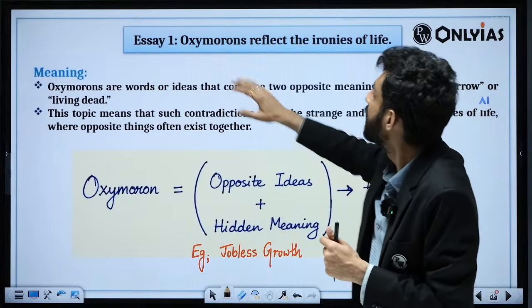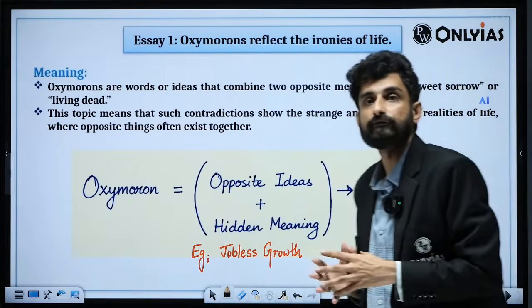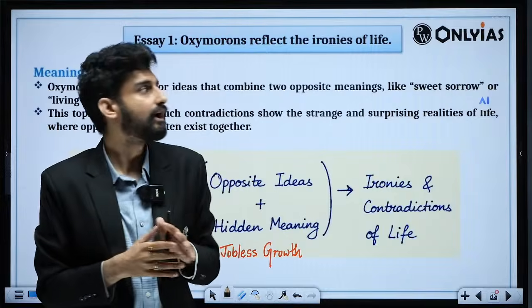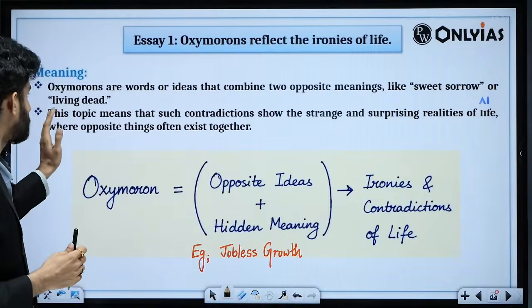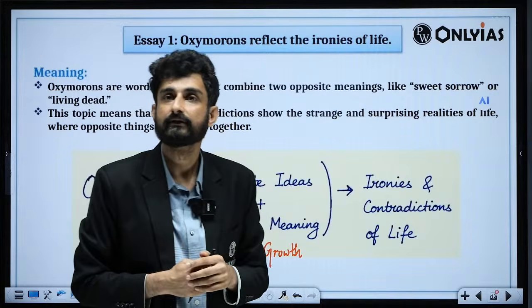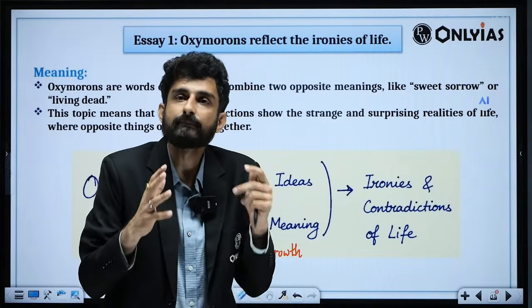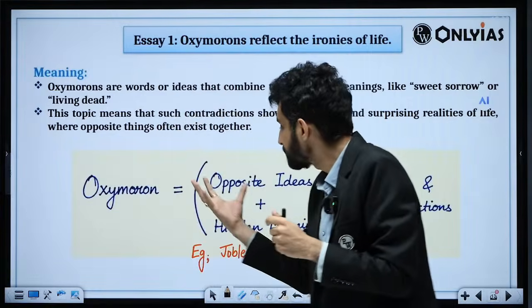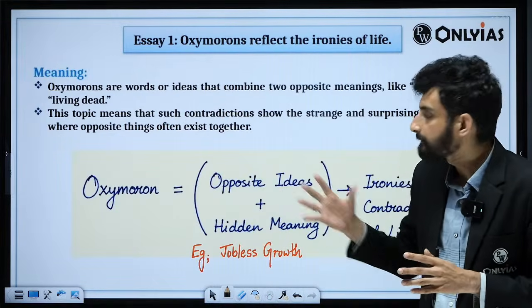Further, if you talk about oxymorons reflecting the ironies of life, what are these ironies? The topic means that such contradictions show the strange and surprising realities of life. So these oxymorons are part and parcel of the preparation, part and parcel of life.